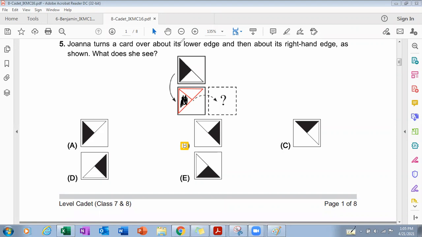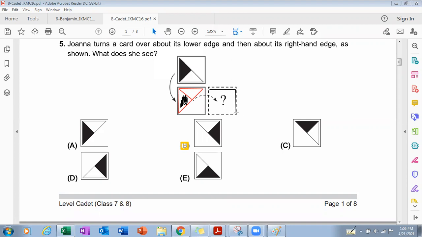Okay, now let's turn this card over to the right hand edge. So this line will move towards this line, and this line will come here, because if we fold on the right hand side, this line will come on this side.